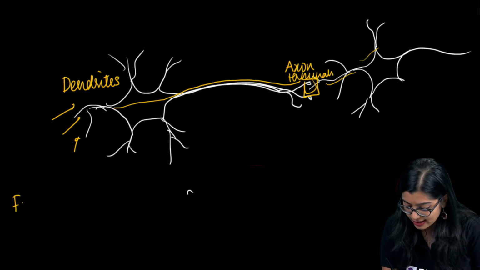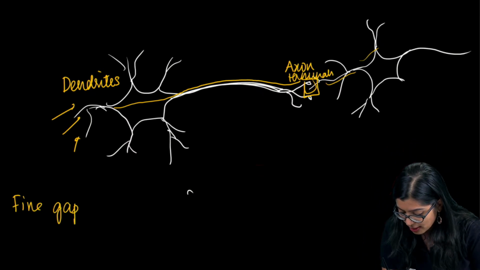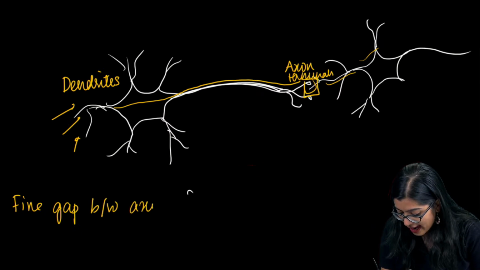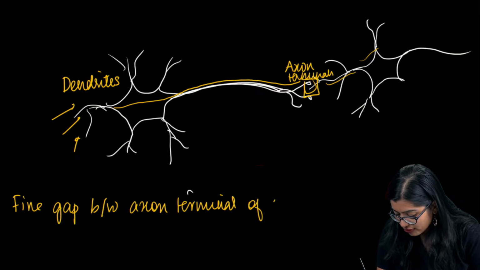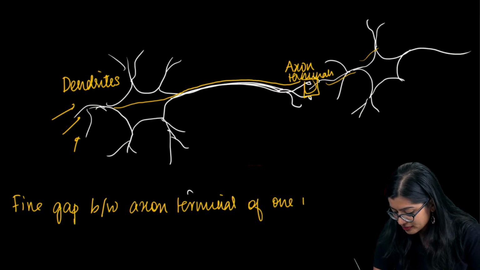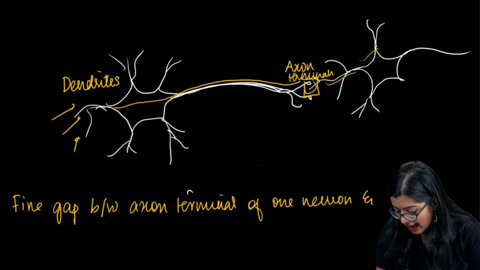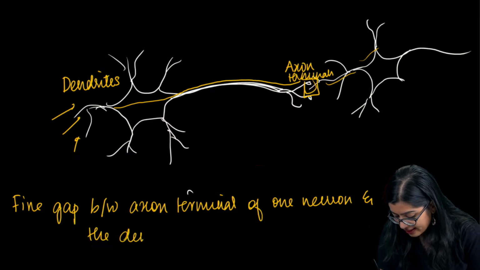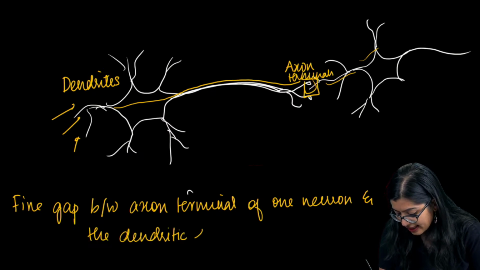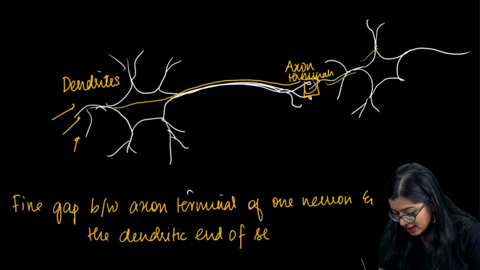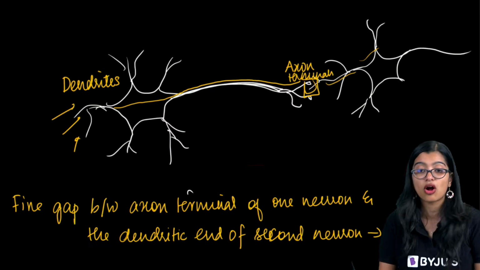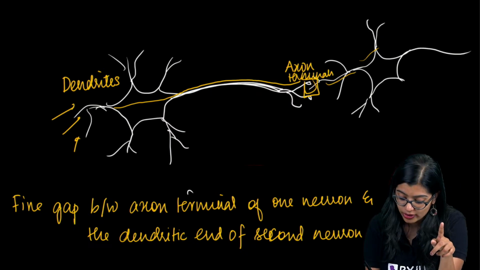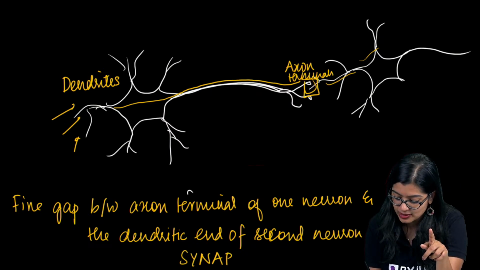Now this fine gap between the axon terminal of one neuron and the dendritic end of the second neuron, what do we call it? Very good. This is called the synapse.